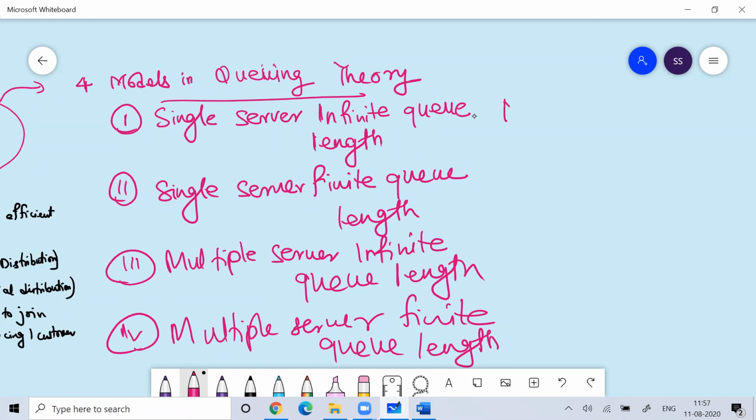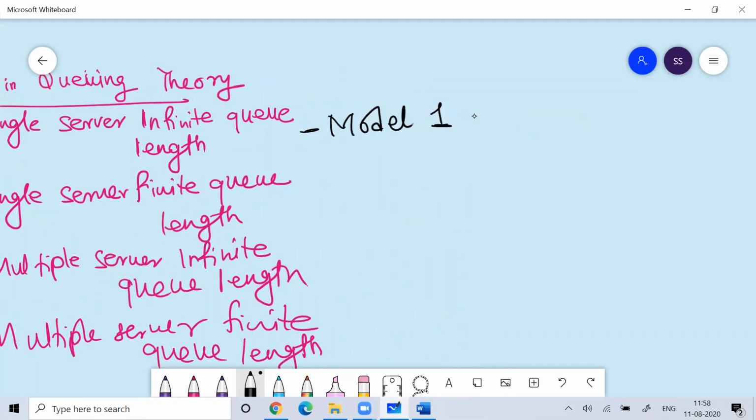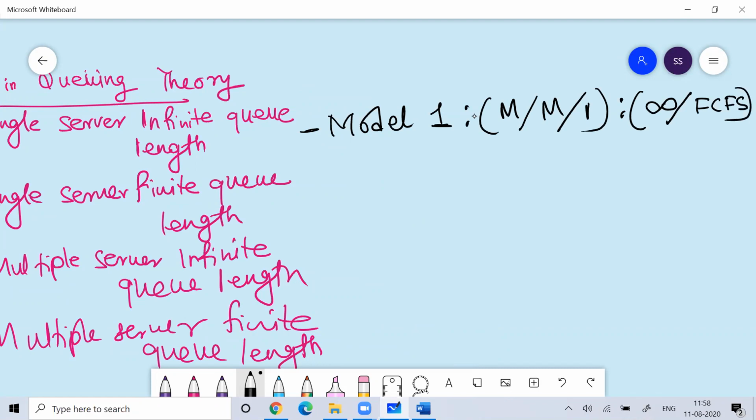So this is model 1, and it is represented like this: M slash M slash 1, then infinity slash FCFS, first come, first service.